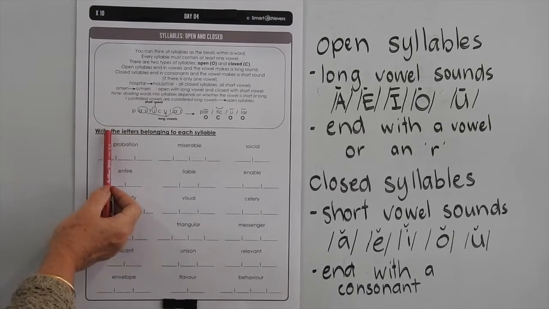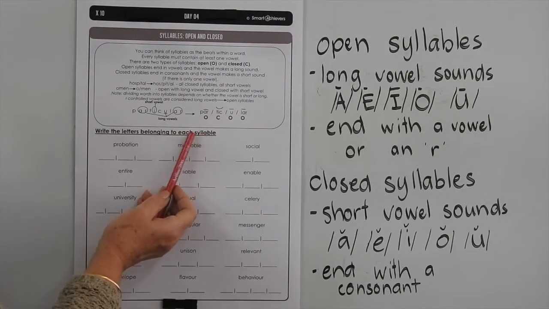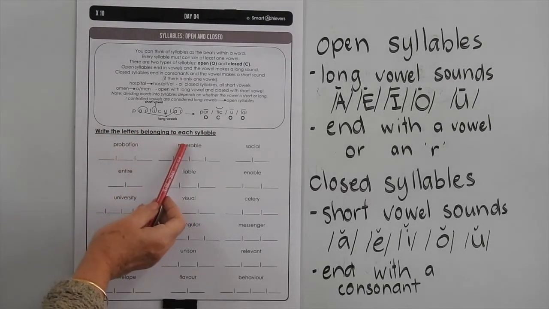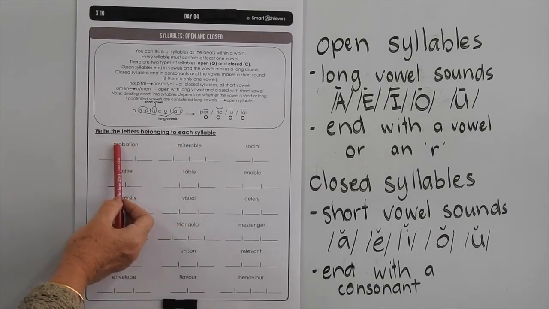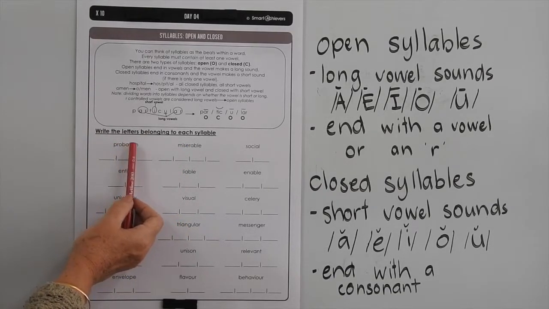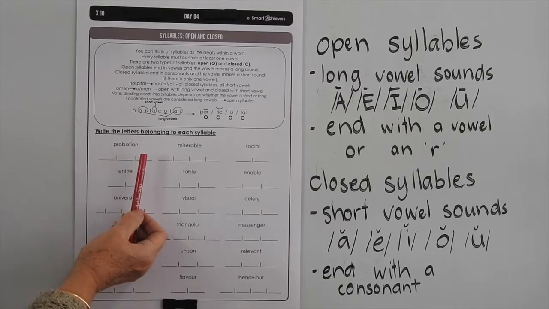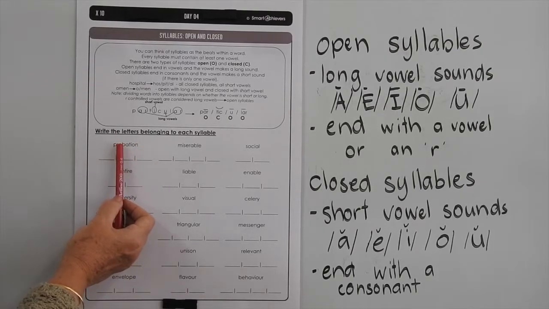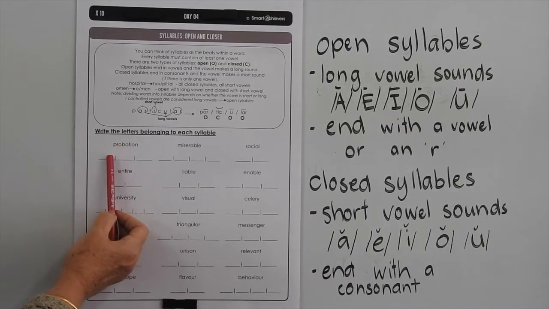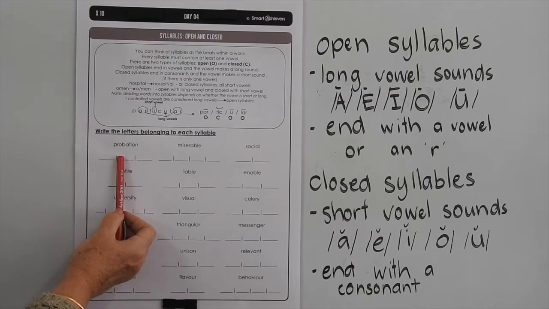So we want you to write the letters belonging to each syllable, so we want you to break these words up into their syllables. So you've got probation, you can hear where the splits are going to be. And it tells you whether the vowel is long or short, because usually if you have a short vowel sound, you're going to close the syllable with a consonant, and you're probably going to start the next syllable with a consonant.